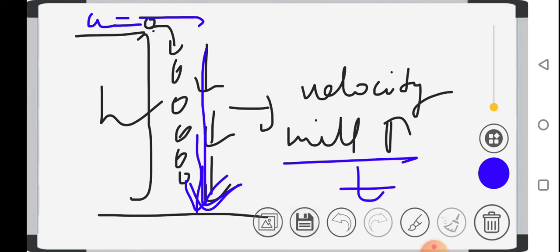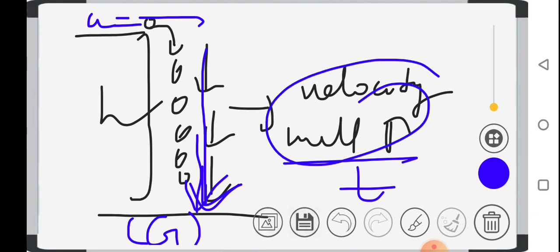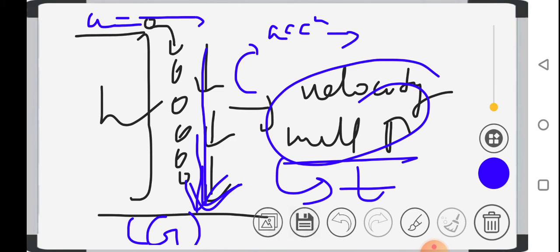So why is it happening? Because of the gravitational force of the earth. Because of the earth's gravitational force, as the earth attracts the ball and pulls it towards itself, its velocity will keep increasing with respect to time. And what is this increase in velocity with respect to time? Acceleration, right? But this acceleration is produced due to what? Due to the gravitational force of the earth.